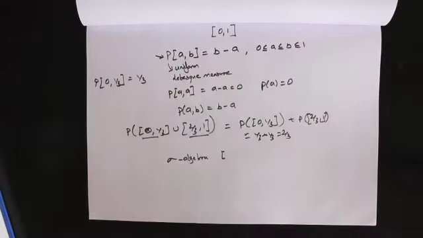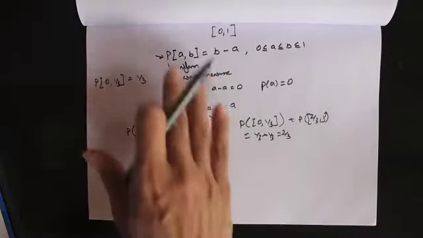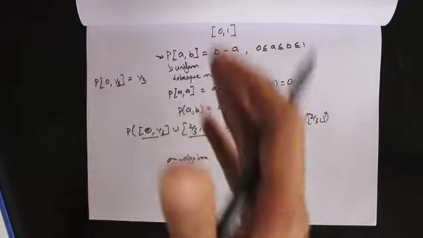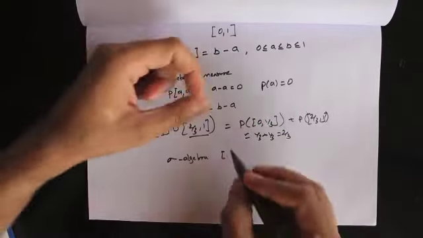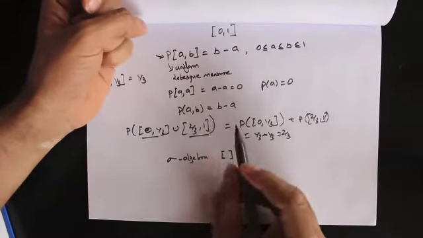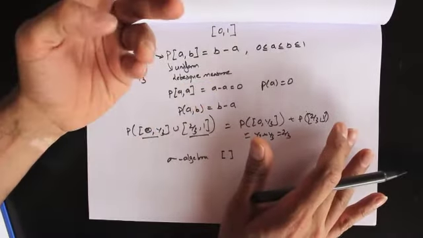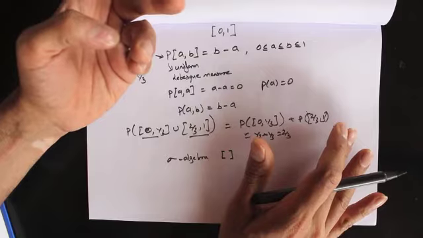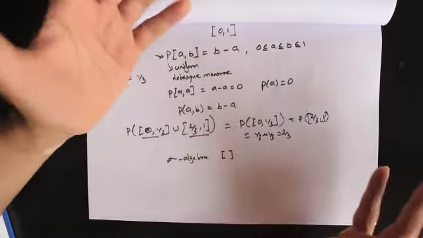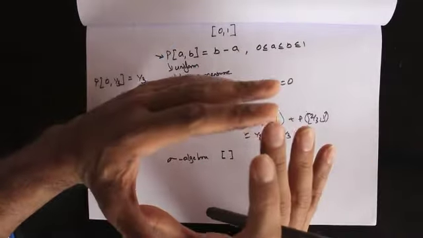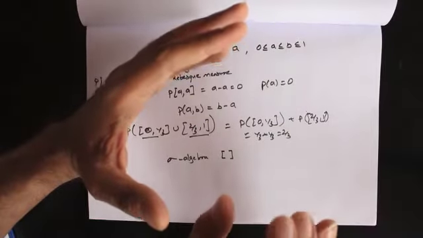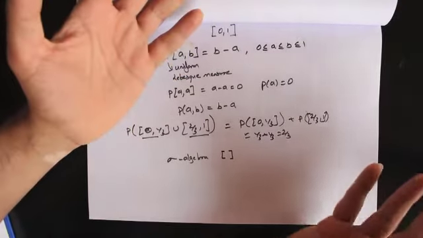So in order to figure out all the sets for which the probability is defined, once we have this formula and the properties of the probability measure, we start with all closed intervals, and then we put in everything else which is required to make it a sigma algebra according to our properties of sigma algebra. Once we do that, we can figure out probabilities of all the sets in that sigma algebra.